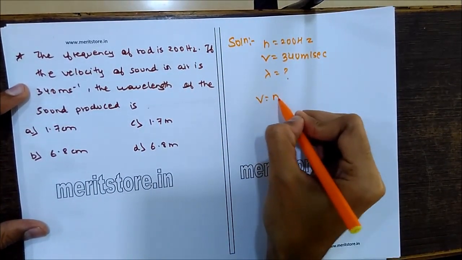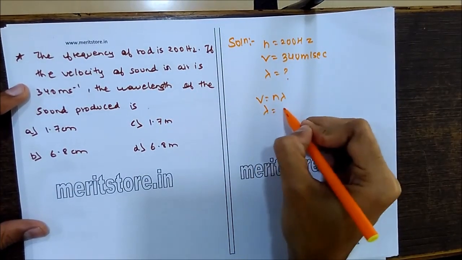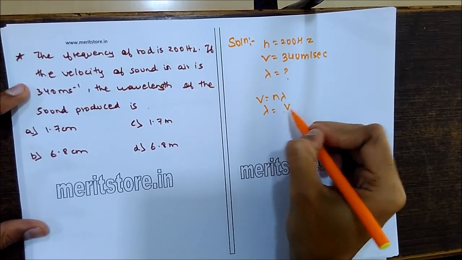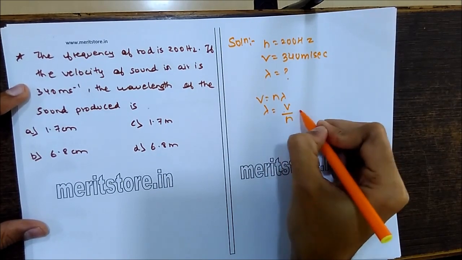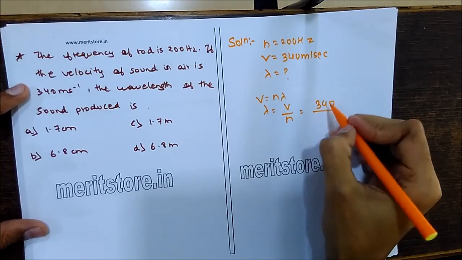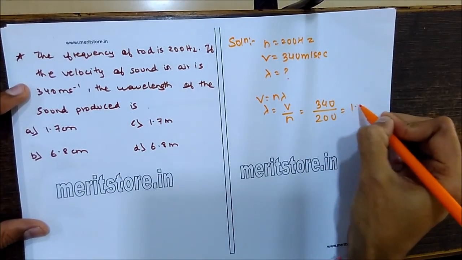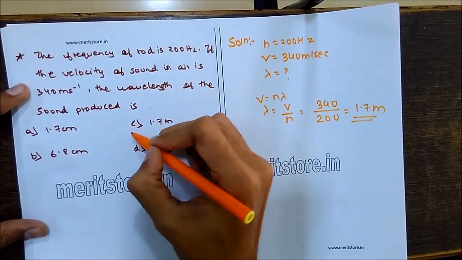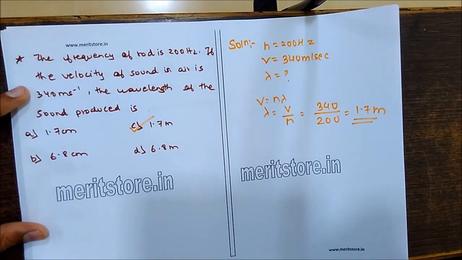So we know V is equal to n lambda. Also lambda is equal to V upon n. So V is given as 340 upon n, which is 200. That comes out to be 1.7 meters. So option C is the correct option.